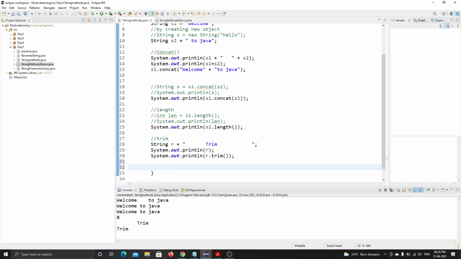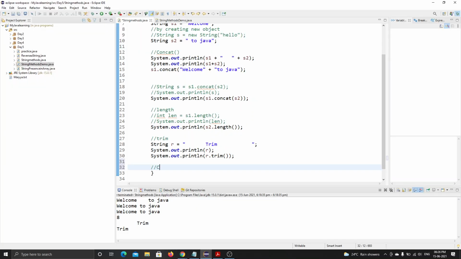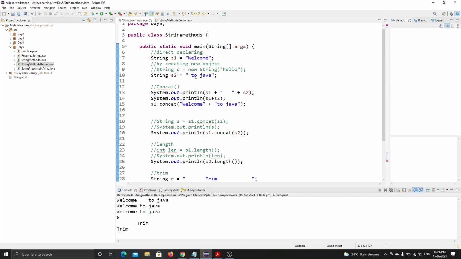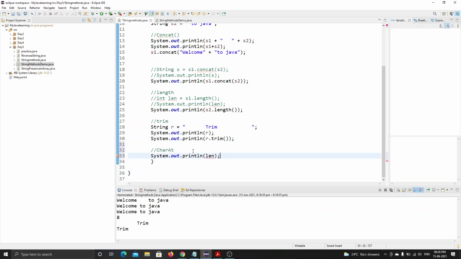See, now I will be explaining contains. First I will be explaining the caret. Let's say I want to search for a character in this welcome, or I want to know what is there at the fifth or sixth index value.